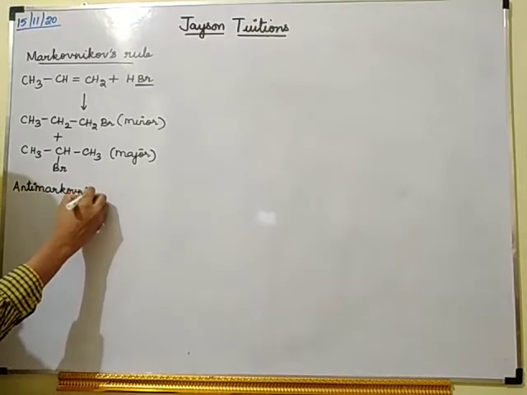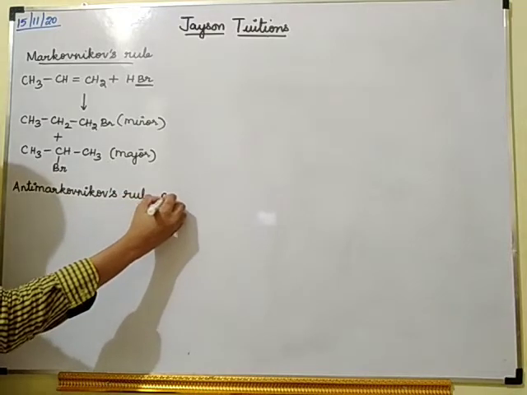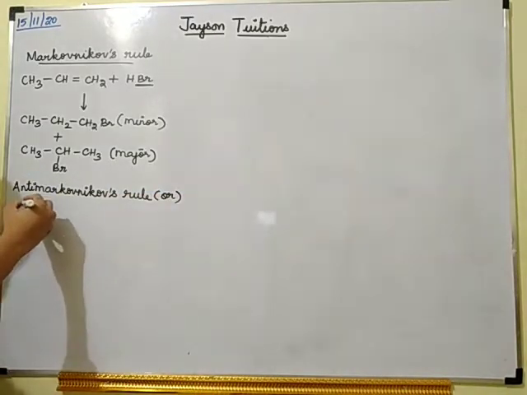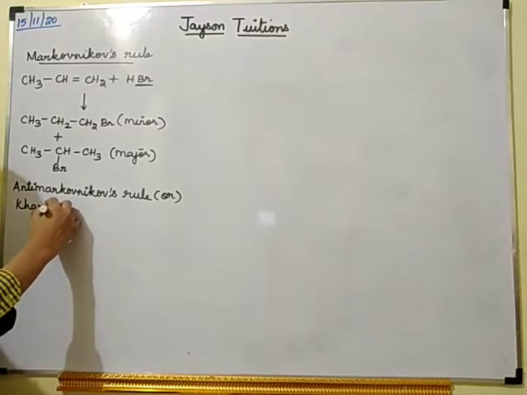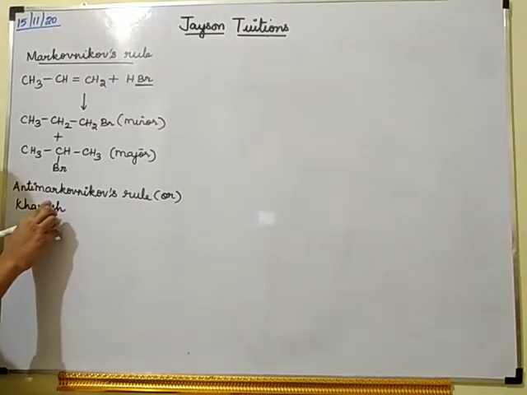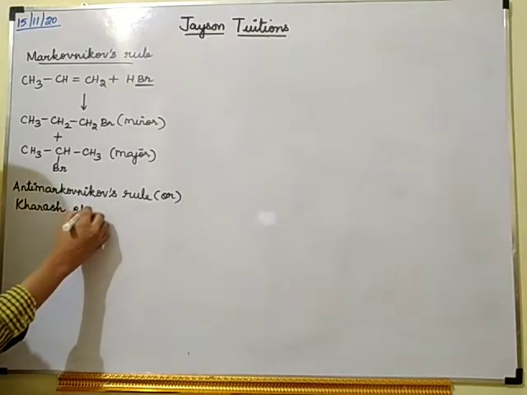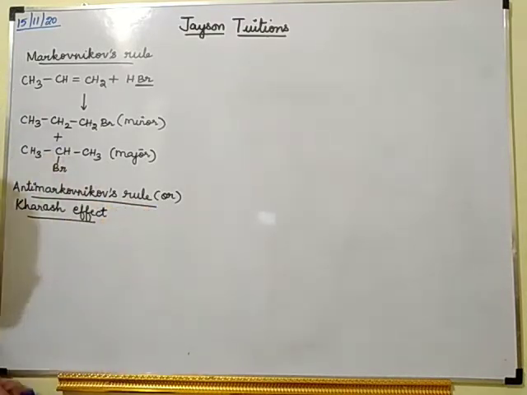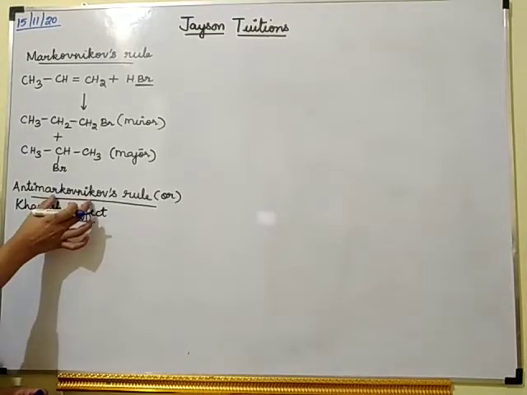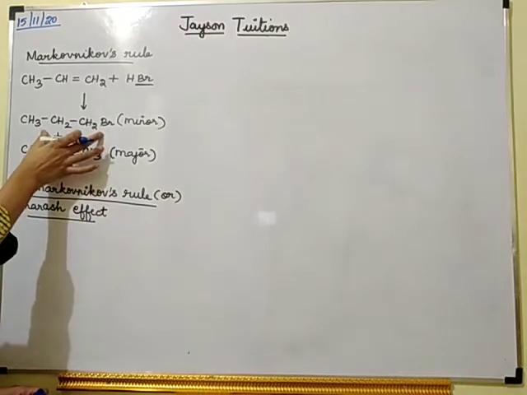Today we will be studying anti-Markovnikov's rule, or it is also called the Kharash effect. Markovnikov's rule means this will be the major product and this will be the minor product.